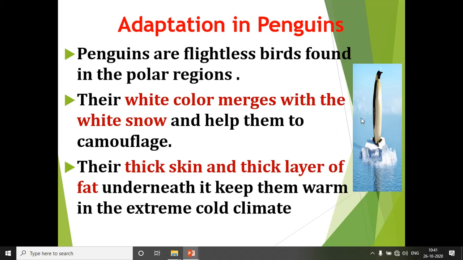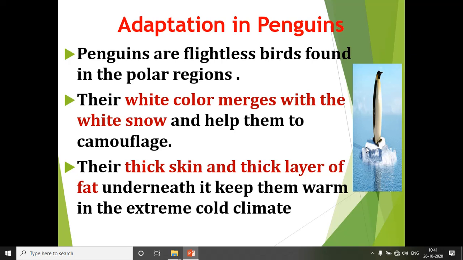And here you can see they have white color on their body. So the white color of the penguins merges, means mixes or joins, with the white snow and helps them to camouflage. Camouflage means it can mix with its surroundings. It can blend with its surroundings and resemble its surroundings only. So if it is present in the white snow, the white color merges with the white snow and helps them to camouflage. So it can resemble its surroundings.